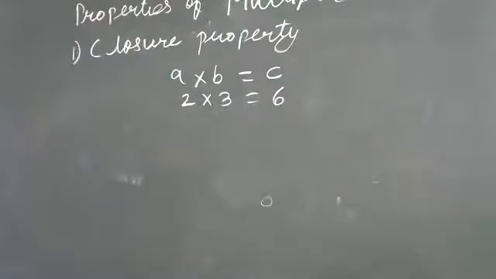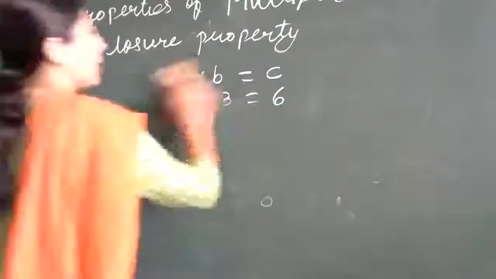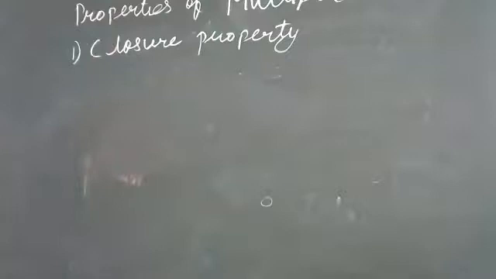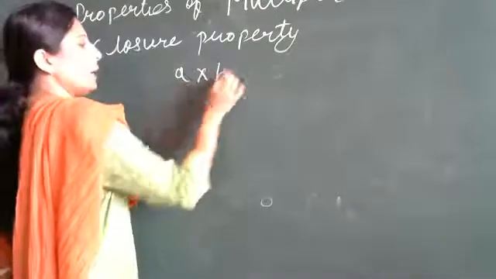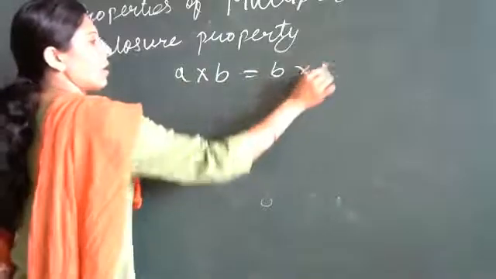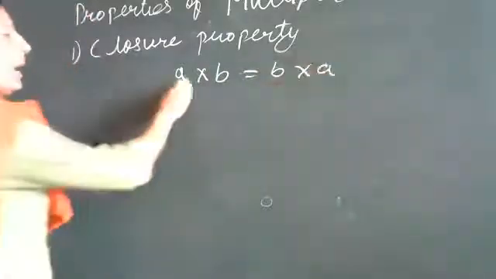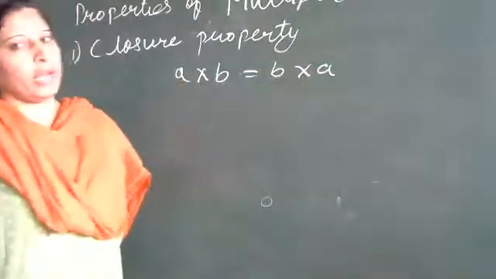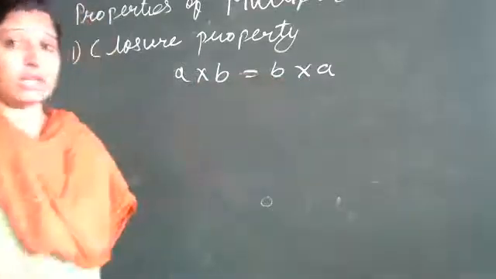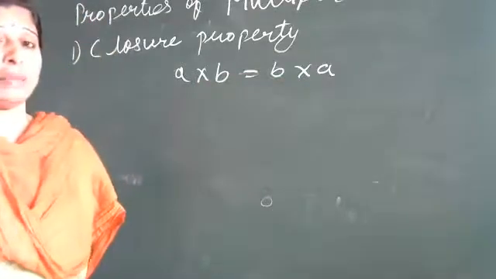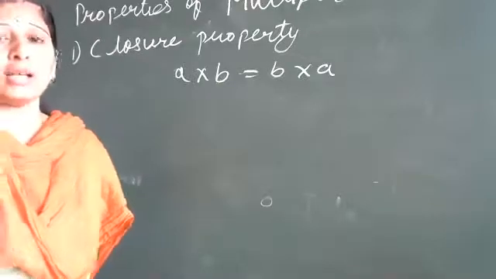Next property is commutative. Can you tell me, will the commutative property hold for multiplication? Yes, ma'am. Yes, because A into B and B into A will be same only. Only here signs are changing, but depending on the sign your answer will come.